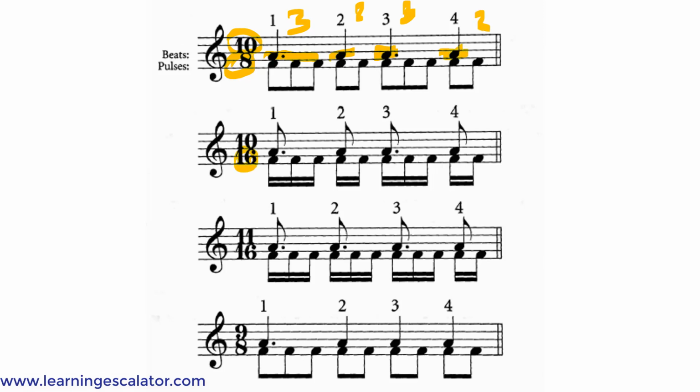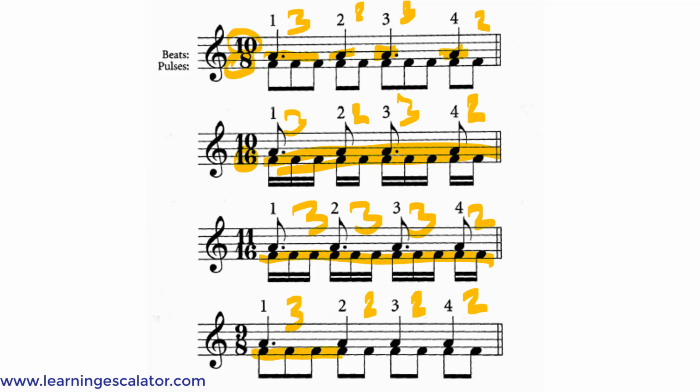So for 10/16, it's the same 3, 2, 3, 2, and they are 16th notes at the bottom. And 11/16, it will be 3, 3, 3, 2, and they are 16th notes at the bottom. And 9/8 will be 3, 2, 2, 2, and they're eighth notes at the bottom.